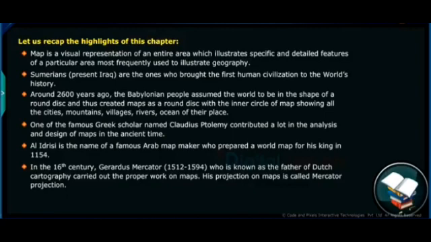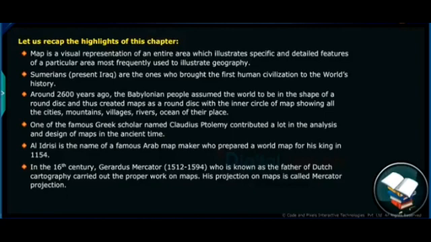The Sumerians, present in Iraq, are the ones who brought the first human civilization to the world's history. Around 2600 years ago, the Babylonian people assumed the world to be in the shape of a round disk and thus created maps as a round disk, with the inner circle of the map showing all the cities, mountains, villages, rivers, oceans of their place.